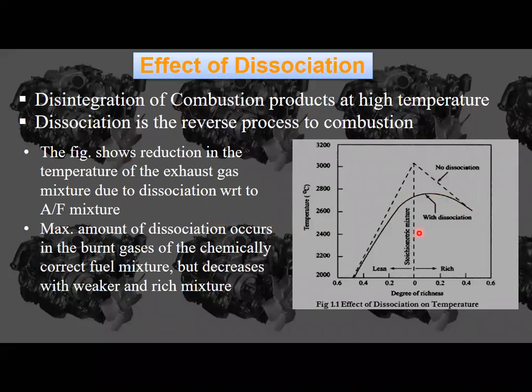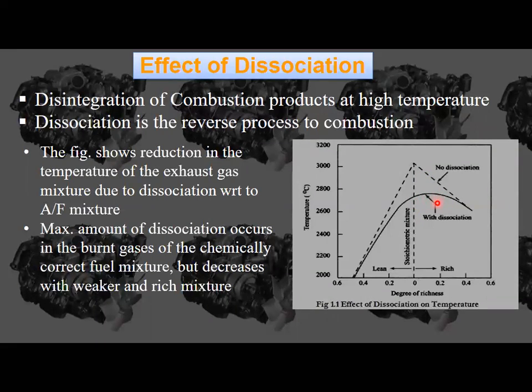If there is no dissociation, though definitely in an air fuel mixture there will be dissociation, but if we assume that there is no dissociation, see the temperature rise, it is around 3000 Kelvin. If there is dissociation, the temperature rises to around 2750, 2800 like that only. See, the peak pressure here is 2800 only if there is dissociation. So because of dissociation also, there will be a reduction in temperature.